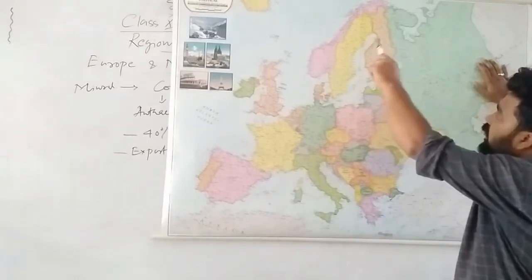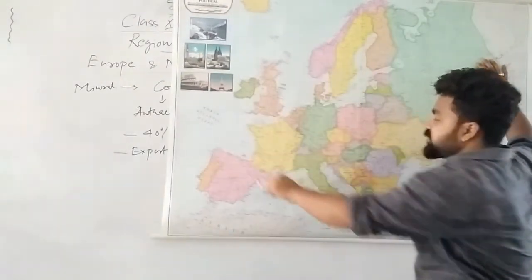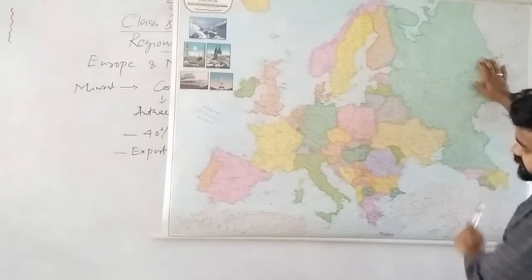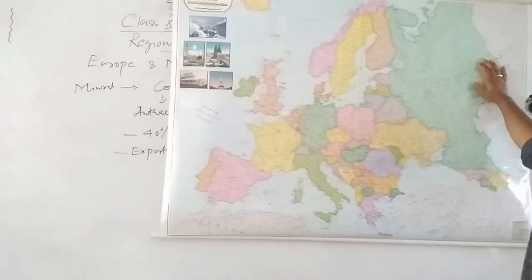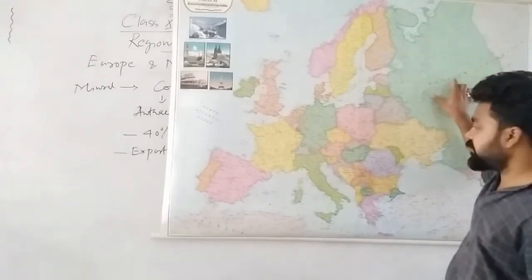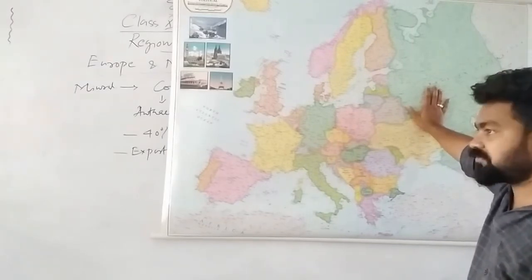In the north the Arctic Ocean is there, and here the Atlantic Ocean is there, and on the eastern side Asia is there, and on the southern side the Mediterranean Sea. This is the important physiographic features of Europe.